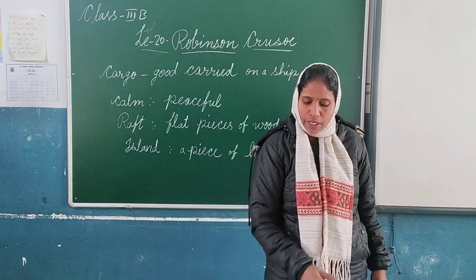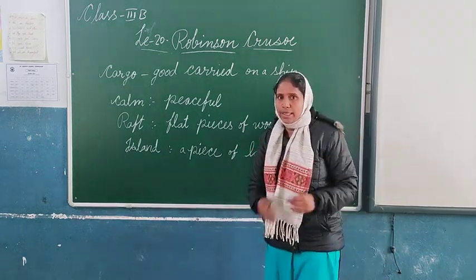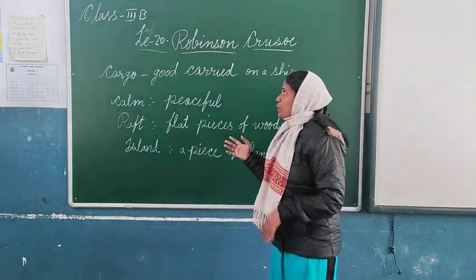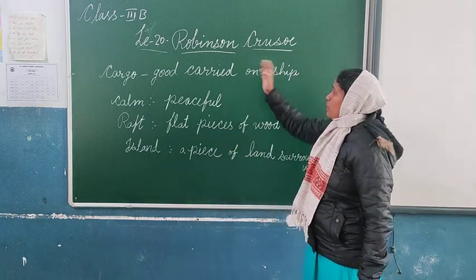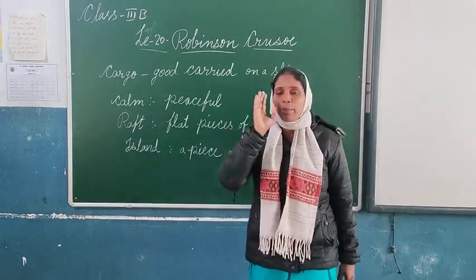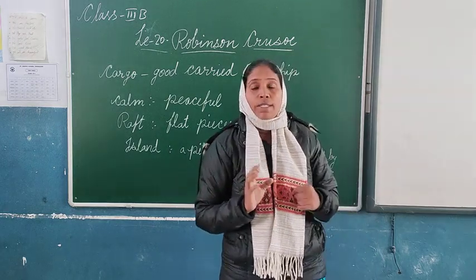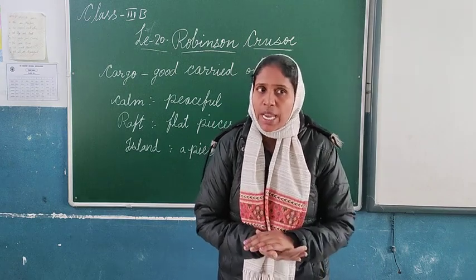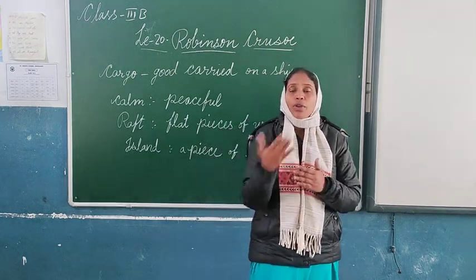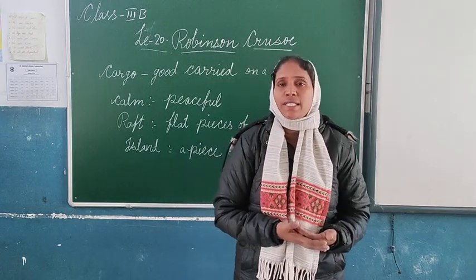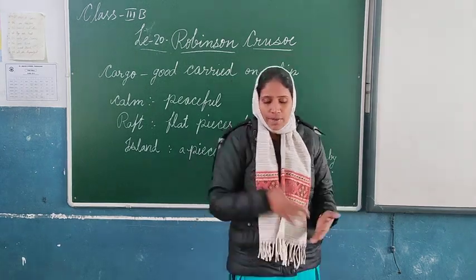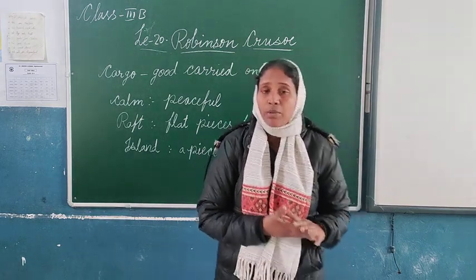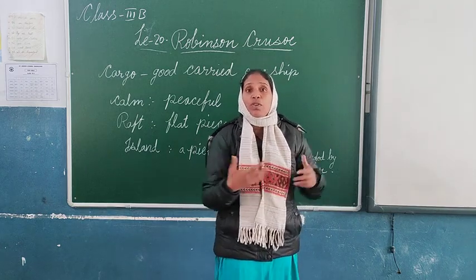and today we are going to see the new lesson that I have just given a hint about, lesson 20. That is lesson 20, Robinson Crusoe. About one person we are going to see his life story, how he was from childhood, how he got the good name, what his history was, what his lifestyle was, and his aim, his goal. Goal means what we want to become.